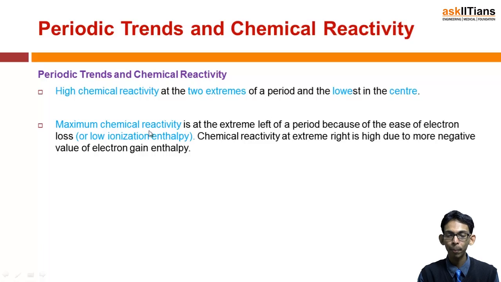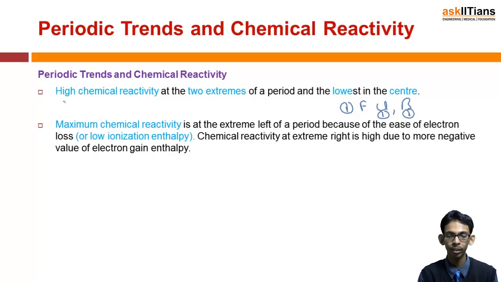Next, maximum chemical reactivity is at the extreme left of the period because of ease of electron loss, or low ionization enthalpy. Why? If we talk about halogens, that means group 17, fluorine, chlorine, bromine, these all have only one electron short of noble gas configuration.